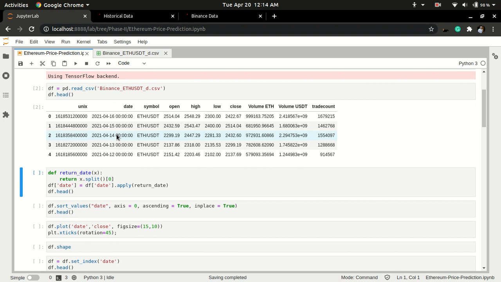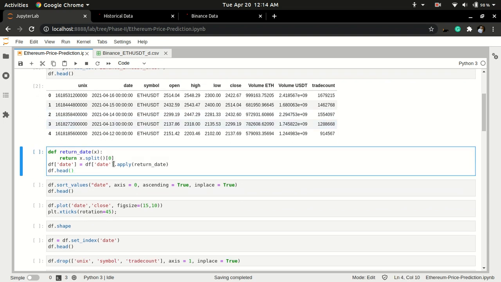Now before understanding the dataset, let's clean it a little bit, and then we'll get into the meaning of every column in the dataset. Since all the timestamps are of midnight, like you can see we have dates here, but all the timestamps are of midnight, so they are of no use here. So what we'll do is use the apply function from pandas. What it does is it takes a function object, and it returns what the function returns after editing that data.